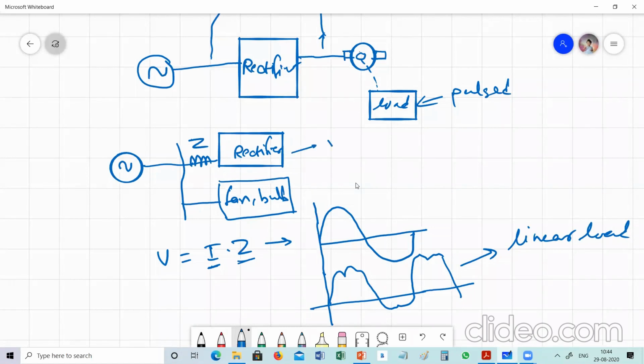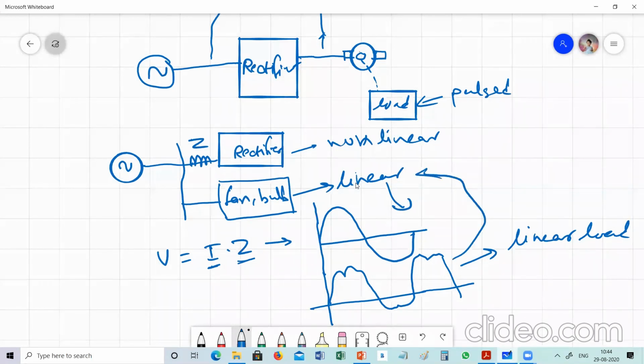A rectifier is a non-linear load. Why is it a non-linear load? Because its input current is not sinusoidal. If we are giving sinusoidal voltage and the current is not sinusoidal, then it is a non-linear load. But if you give AC supply to a fan and bulb, then the current is also sinusoidal. So such loads are known as linear loads, and those linear loads require supply like this, sinusoidal one. But if we give supply like this to these linear loads, what will happen?